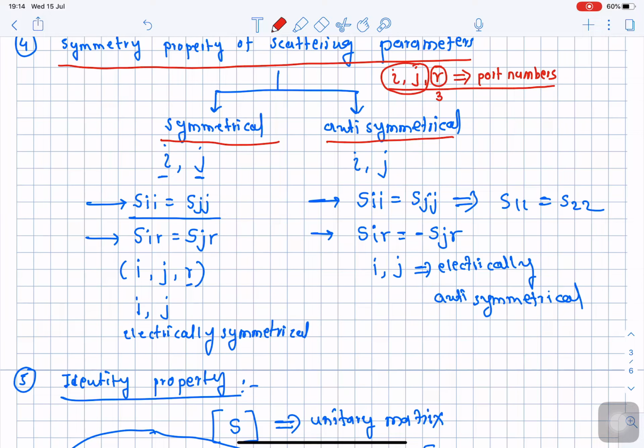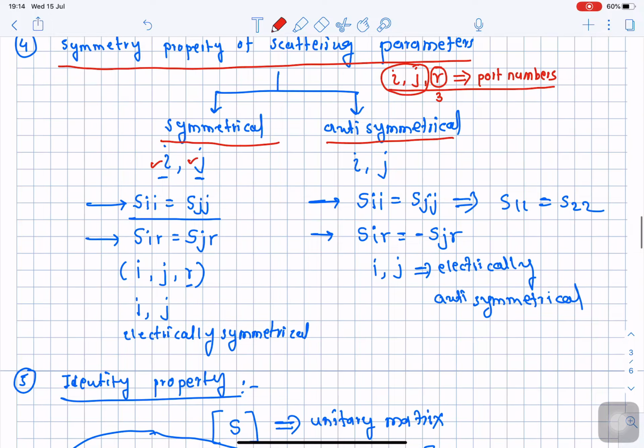The two ports, port number I and port number J, are said to be symmetrical with the third port, the R port, provided they follow SII is equal to SJJ. These two ports are said to be symmetrical with the third port if they fulfill this particular condition. So what is this condition?